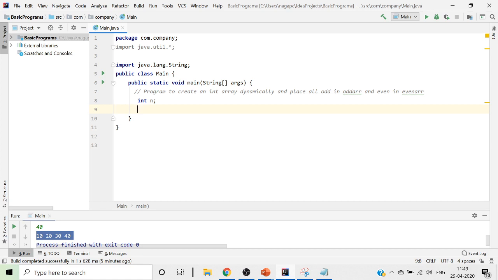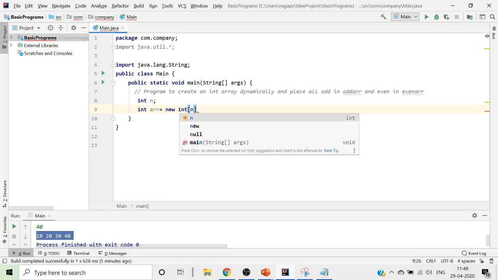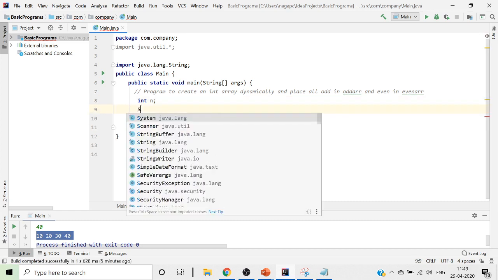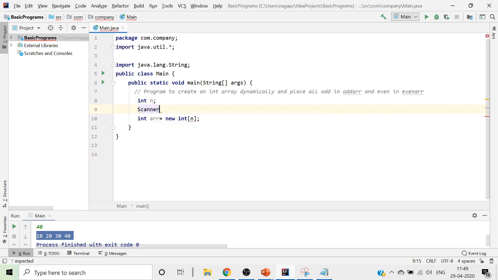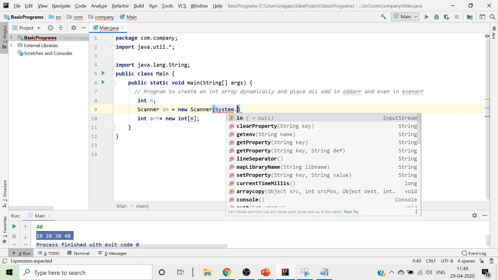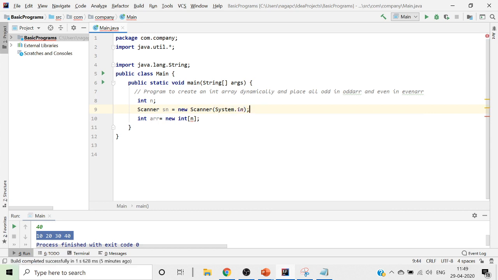So now we'll also create an integer array, int arr equals new int array, and in this you should pass the n value. As we have discussed, this will raise an error because I don't have the n value. So I'll create Scanner sn equal to new Scanner, and I give the input as System.in. Now I get the value from the keyboard.